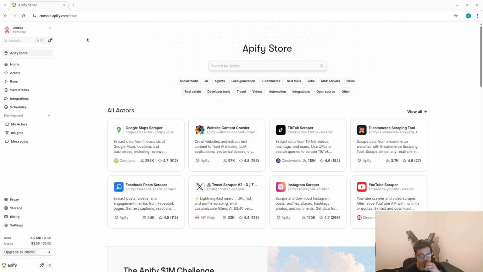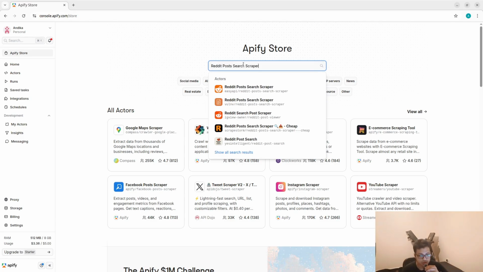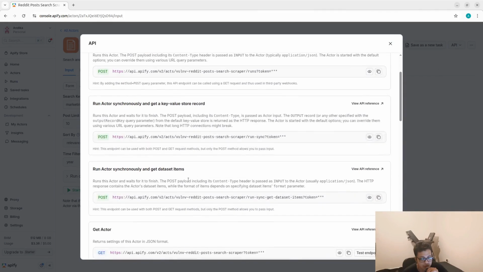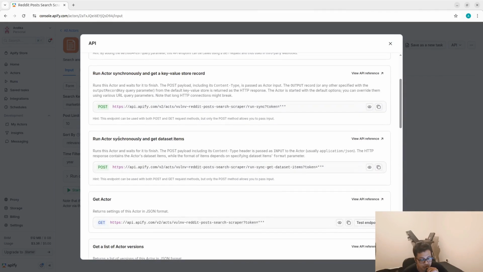Now the first thing you need to do is you need to go to Apify store, and you're gonna look at this search. So it's called Reddit Posts Search Scraper, and choose the second one. Now you're gonna be interested in the API integration with HTTP requests, so you're gonna go to API and click the API endpoints, scroll all the way to run actors synchronously and get dataset items. So you're gonna copy here all the way before the token.